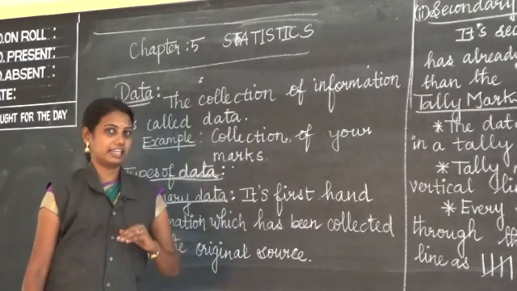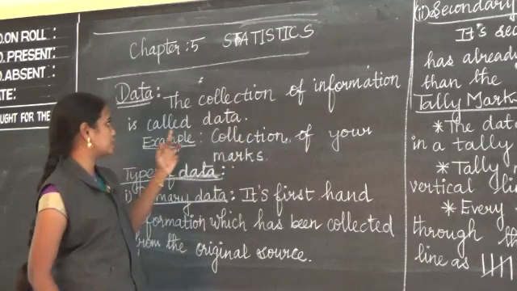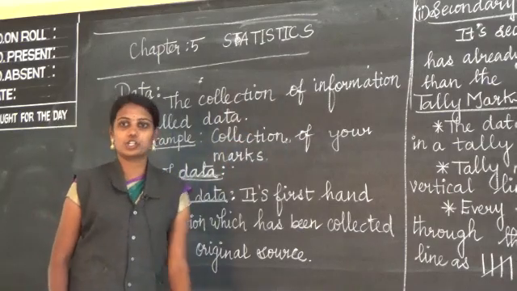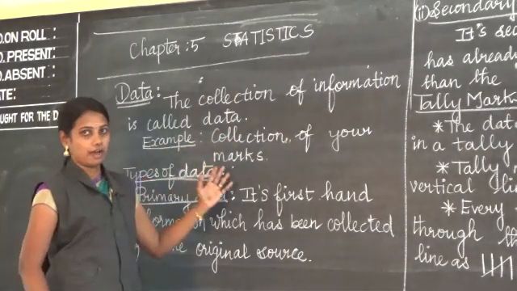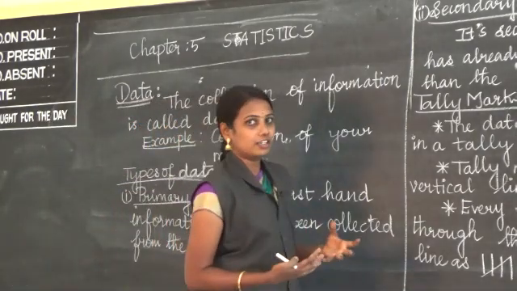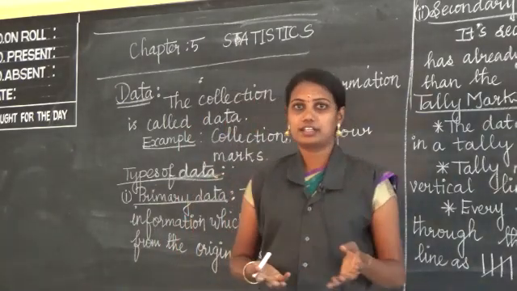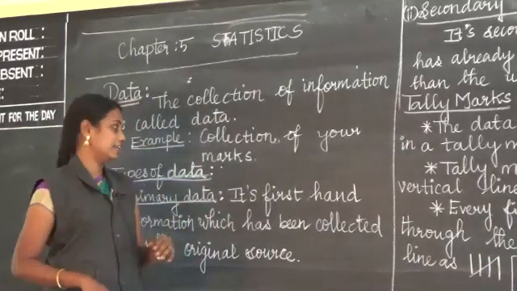What is meant by data? Listen, the collection of information is called data. Collection of information. Example: collection of your marks, collection of your biodata, collection of money. Okay, you can tell more things. Okay, clear? Data is the collection of information.